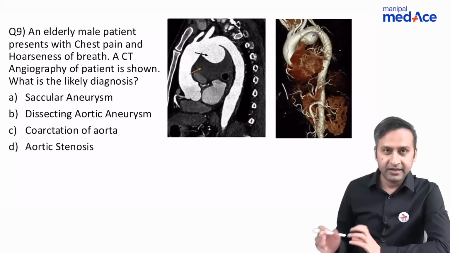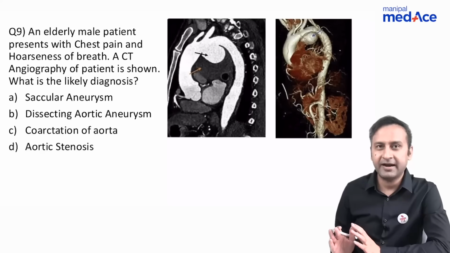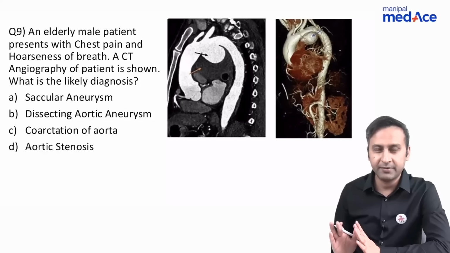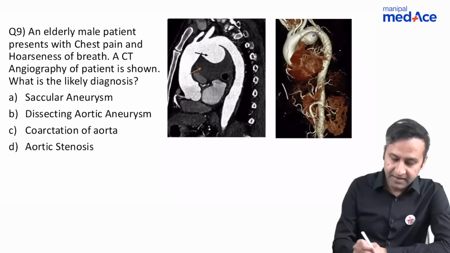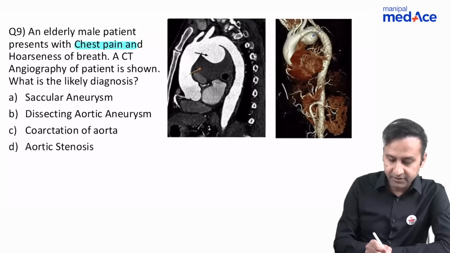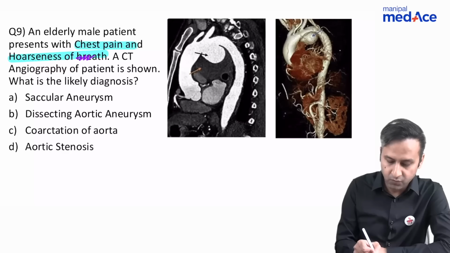Now, again, I should call it a new sort of question, but if you have basic knowledge of anatomy and basic common sense, probably you would have been able to make an intelligent guess over it. So there was an elderly male patient who presented with chest pain and hoarseness of voice. So this is written wrongly. It's basically hoarseness of voice.